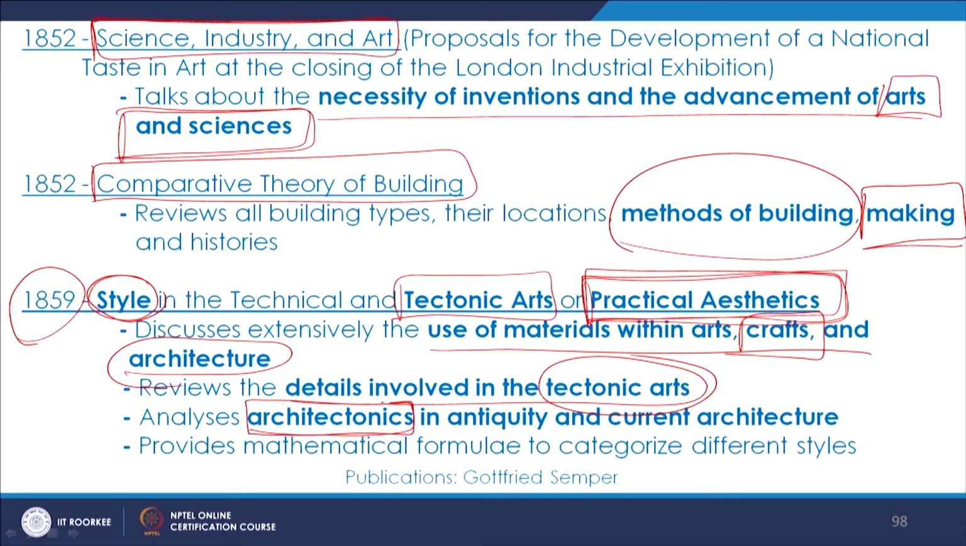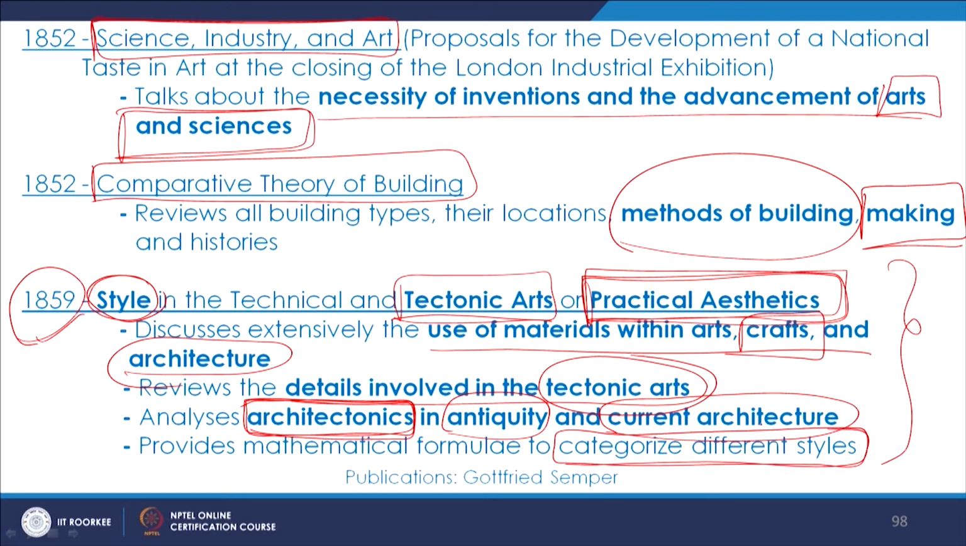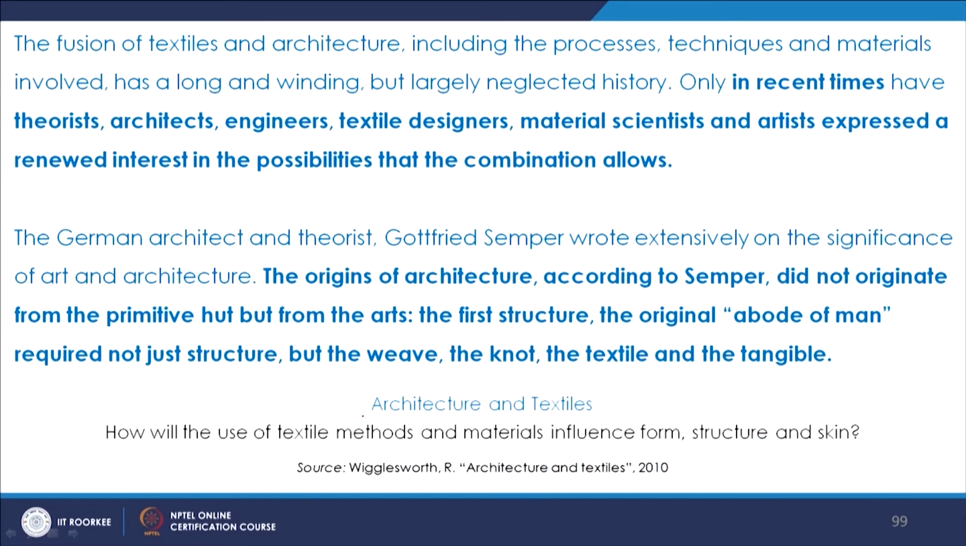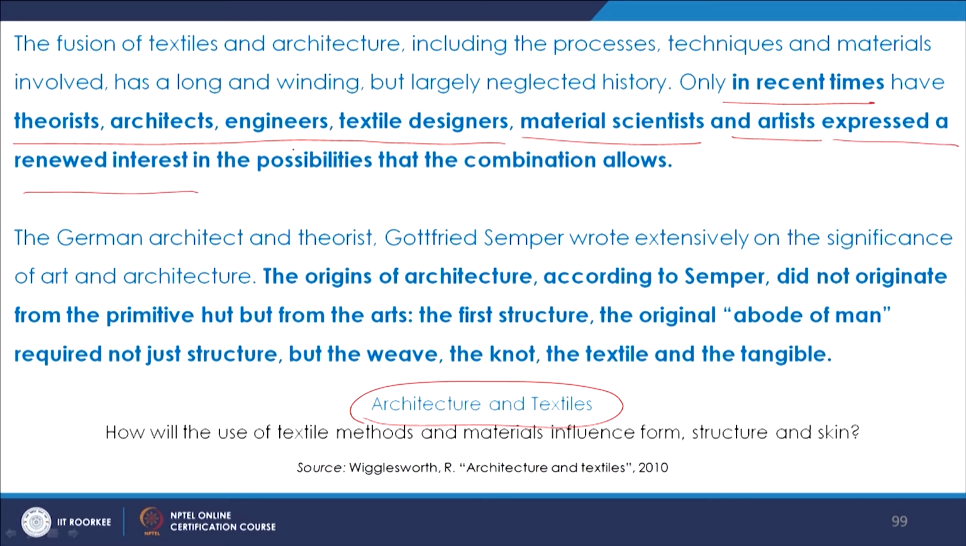Architectonics is a term that emerged out of this kind of work and theory and the kind of applications that Semper exemplified. So, architectonics in antiquity as well as in current architecture. Also, categorization of different styles. So, all of these are very significant works. Then when we talk about architecture and textiles, we see that in recent times theorists, architects, engineers, textile designers, material scientists, and artists have all expressed a renewed interest in the possibilities that the combination allows.